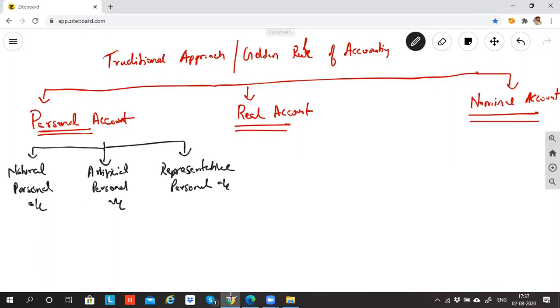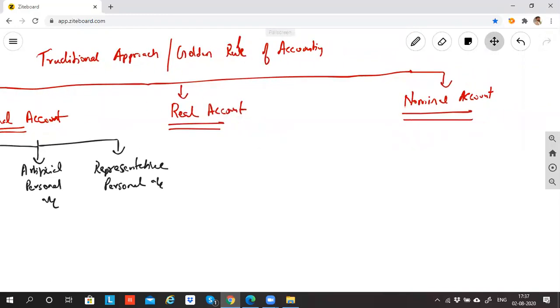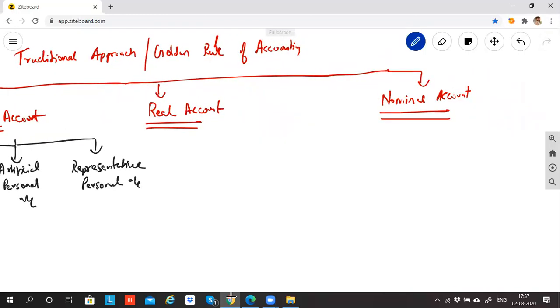Generally people will go with personal account, then explain real account, then nominal account. Let me do a little reverse. I'll first go with nominal account because it is quite easy to understand and the application will be quite easy.